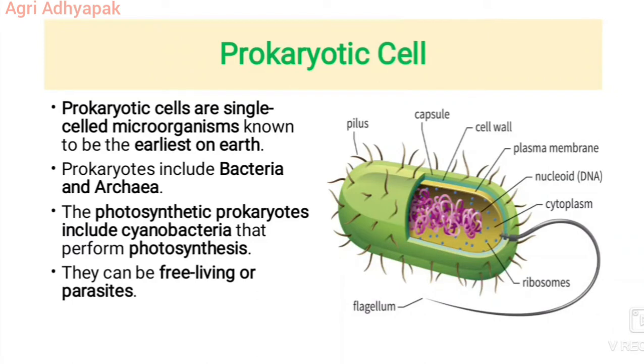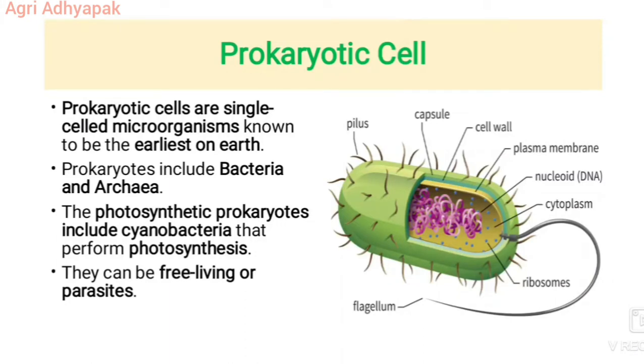Some prokaryotic cells have flagella, which are tail-like structures that enable the organisms to move around. They may also have pili, small hair-like structures that help bacteria adhere to surfaces and can allow DNA to transfer between two prokaryotic cells in a process known as conjugation. Another part that is found in some bacteria is the capsule. The capsule is a sticky layer of carbohydrates that helps the bacterium adhere to surfaces in its surroundings.